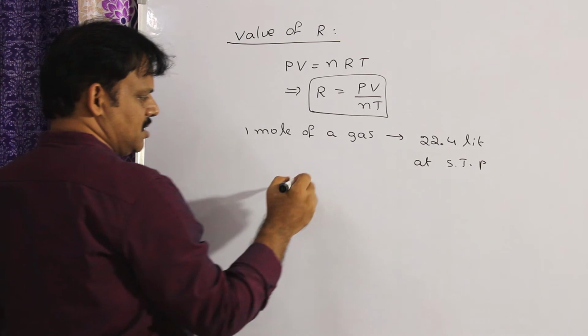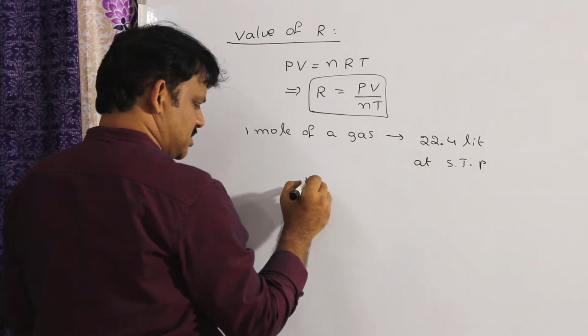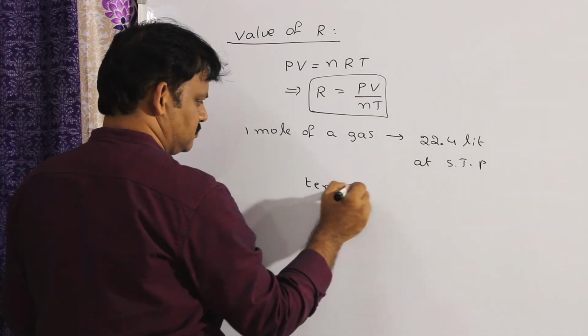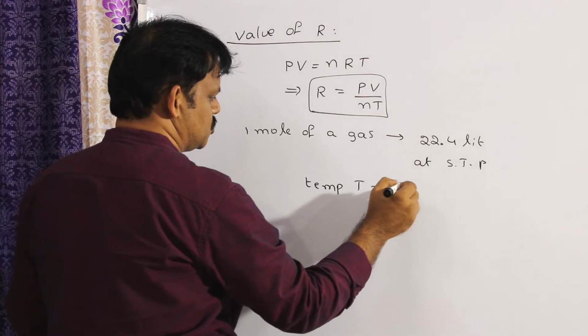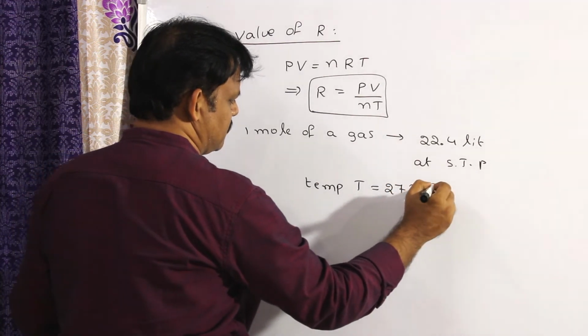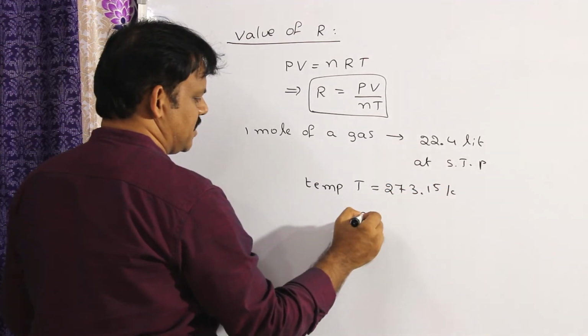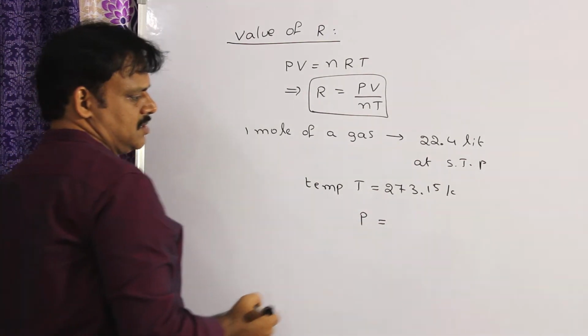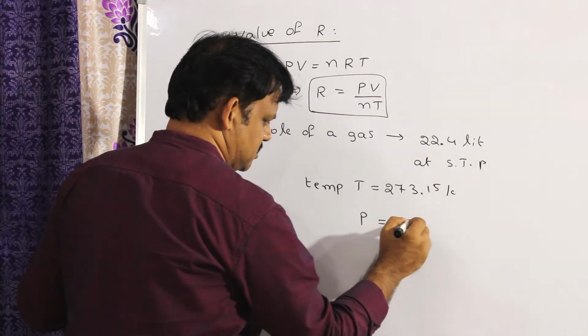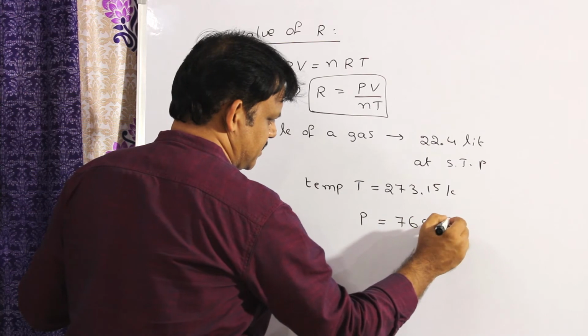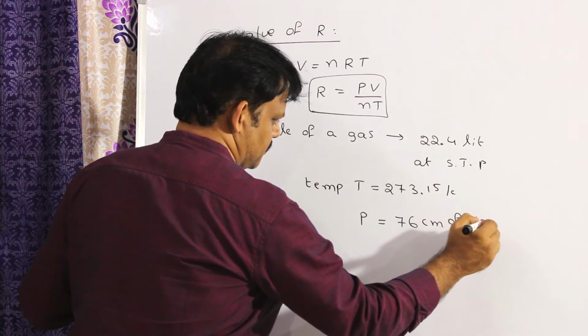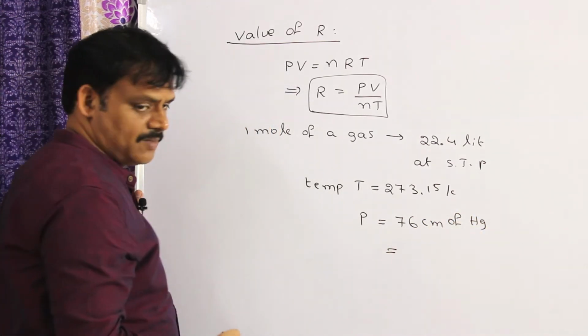What does it mean? Standard temperature should be 273.15 Kelvin. Standard pressure is nothing but 1 atmosphere, otherwise 76 centimeters of mercury. You know the pressure formula h rho g.